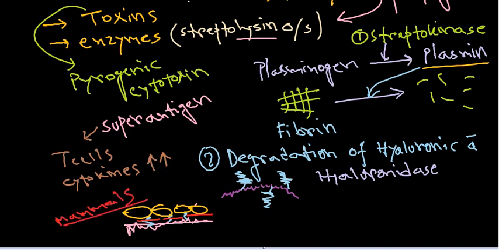So streptococcal infection in mammals will destroy this kind of hyaluronic acid barriers. As a result of that, it will break it down into smaller fragments, and as a result of this fragmented condition of hyaluronic acid, they can easily spread from one place to another place, right? So these are the strategies that are taken, and there are also two different important strategies.